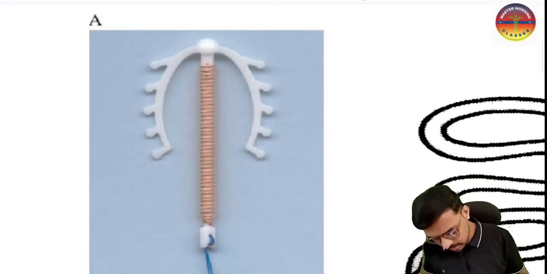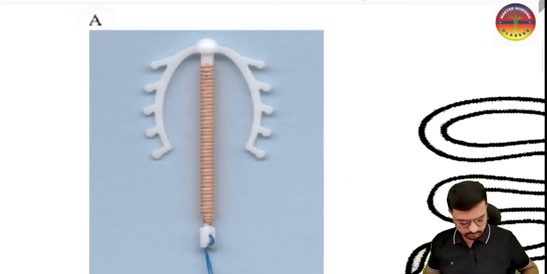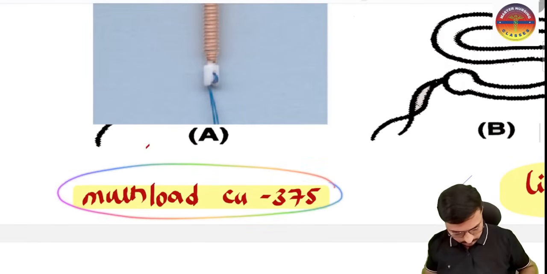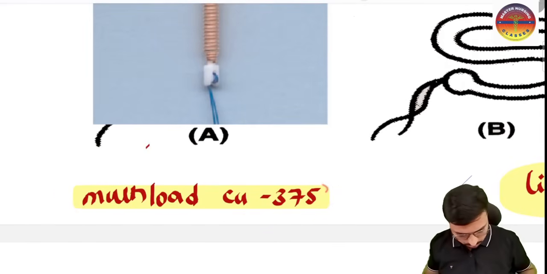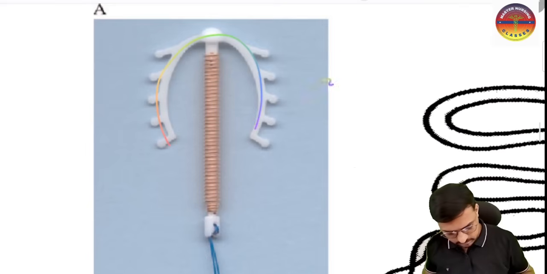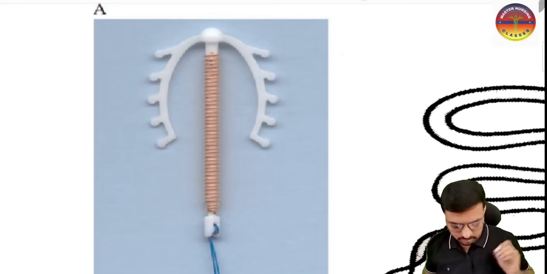So this is the image of a very important multi-load copper 375, not copper T. Why should I not tell this one is the copper T? Because it is not in a T shape. We can see this is not in a T shape. T will be like this, right? It is not in a T shape.